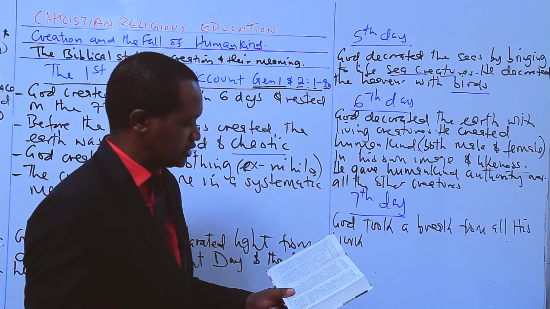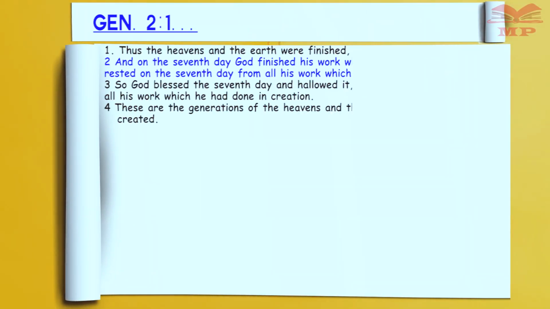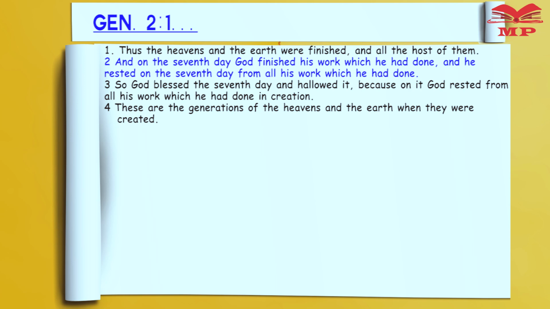That is Genesis chapter 2. We read, God finished his work which he had done, and he rested on the seventh day from all his work.